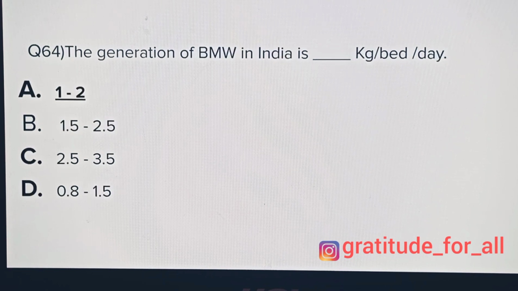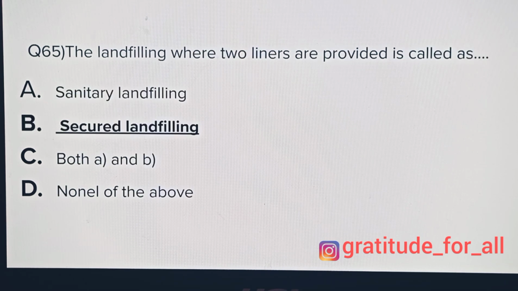The generation of biomedical waste in India is dash kg per bed per day: 1 to 2, 1.5 to 2.5, 2.5 to 3.5, 0.8 to 1.5, and the answer is 1 to 2. The landfilling where two liners are provided is called as sanitary landfilling, secured landfilling, both A and B, none of the above, and the answer is secured landfilling.